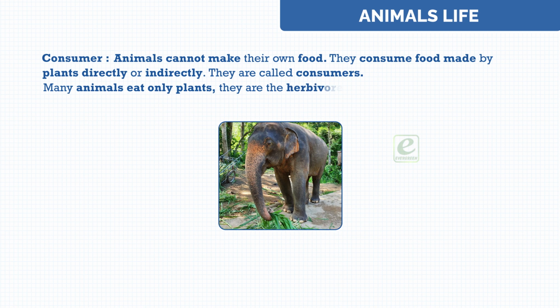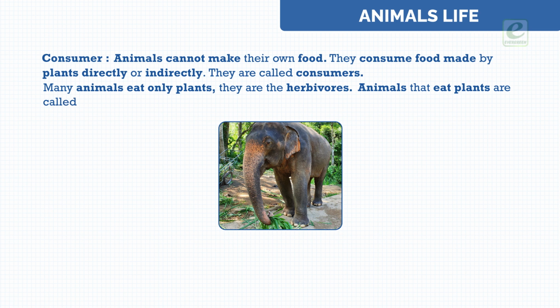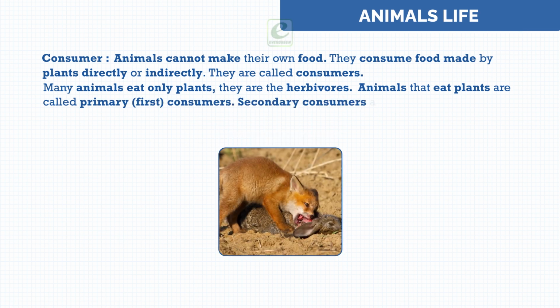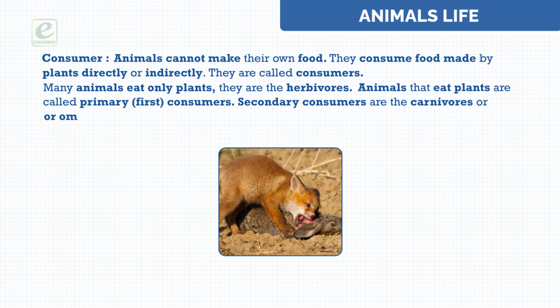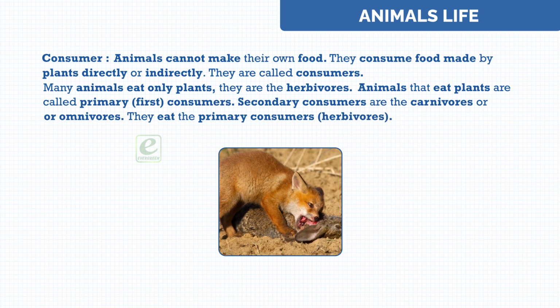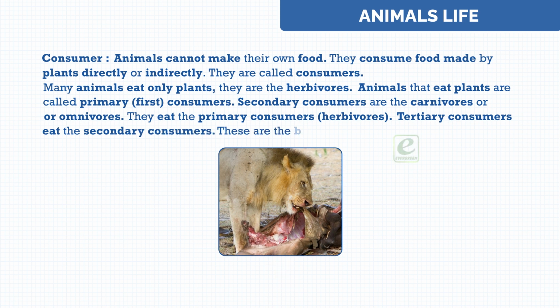They are herbivores. Animals that eat plants are called primary consumers. Secondary consumers are the carnivores or omnivores. They eat the primary consumers, herbivores. Tertiary consumers eat the secondary consumers. These are the bigger animals.